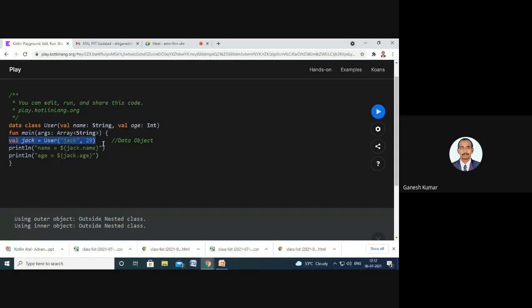If that class, we can create an object for that particular class, meaning a single instance of the class holds the single instance of the memory of that particular variable declared. So here we have used two variables, that is name and age of type string and integer. Here the Jack, that is the user class, can hold the value of Jack and 29. Here Jack is the data object created for the class user, and this Jack holds the value name as Jack and the age as 29. Is it okay?